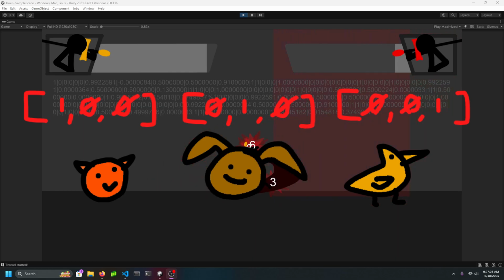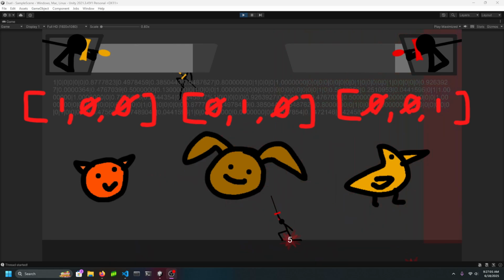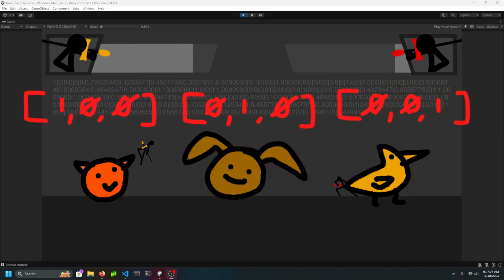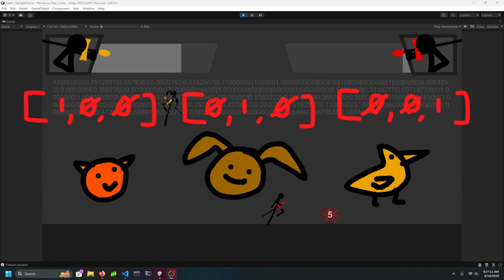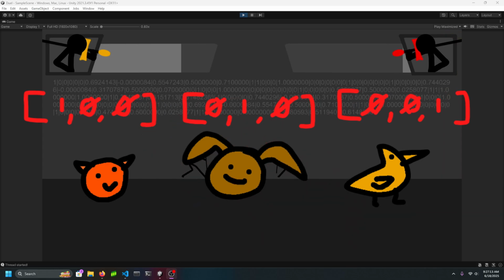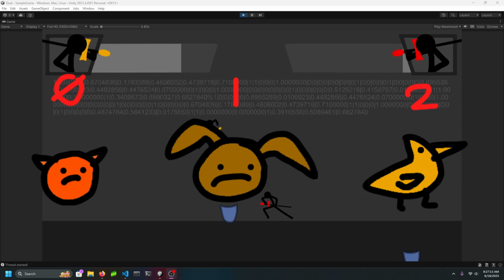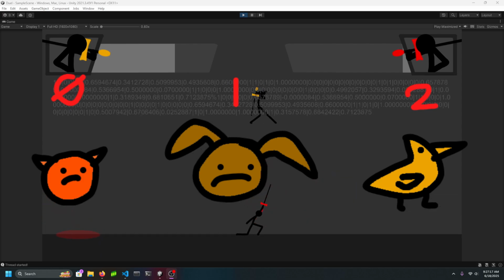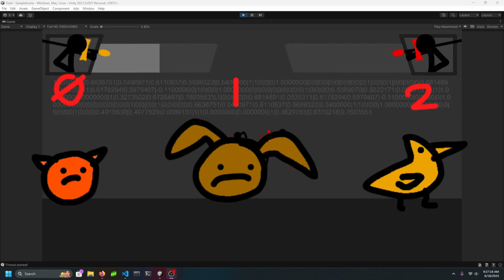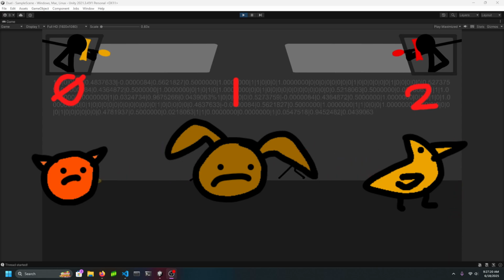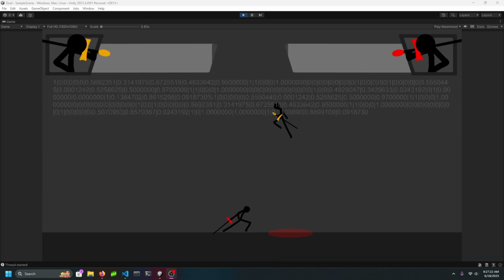Why do we use one-hot encoding instead of just doing cat equals 0, dog equals 1, bird equals 2? Models can't understand strings like dog or blue, and if we assign numbers like, for example, cat equals 0, dog equals 1, bird equals 2, it might falsely suggest order of magnitude. For example, the bird being higher than the dog, which is wrong, because in reality they're all just classes.